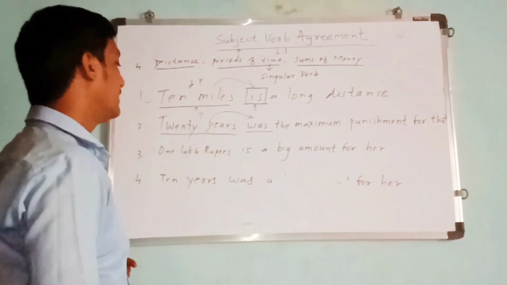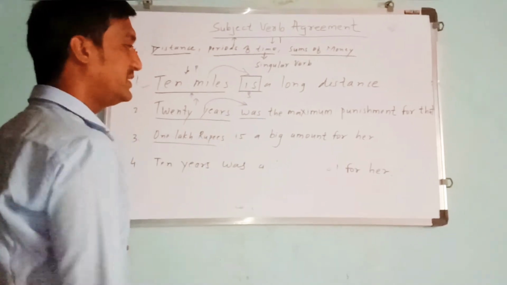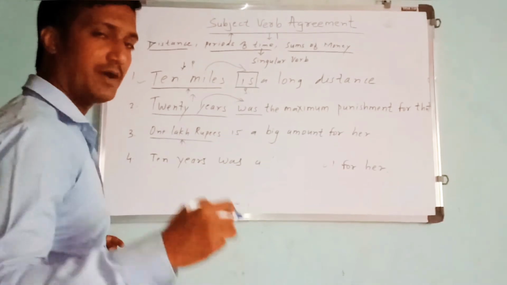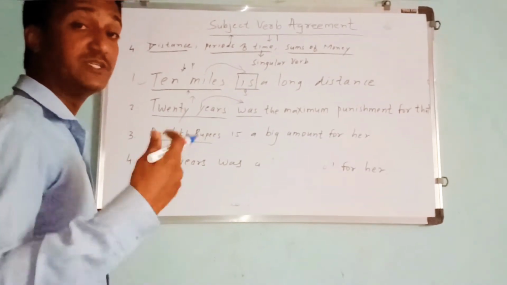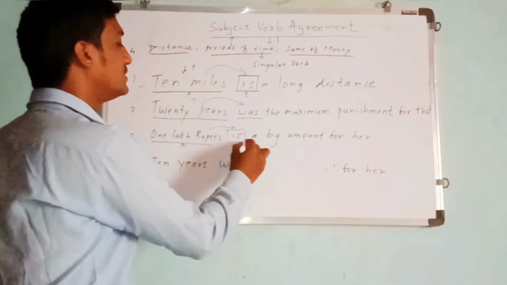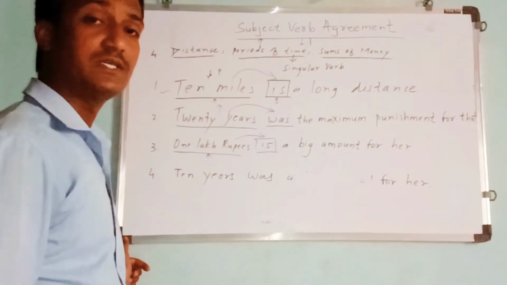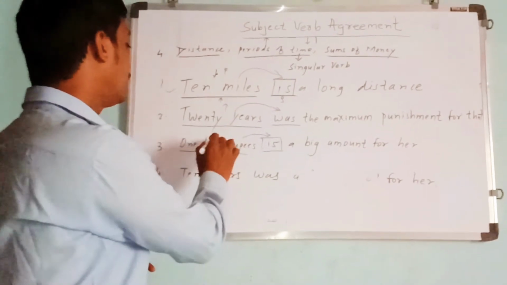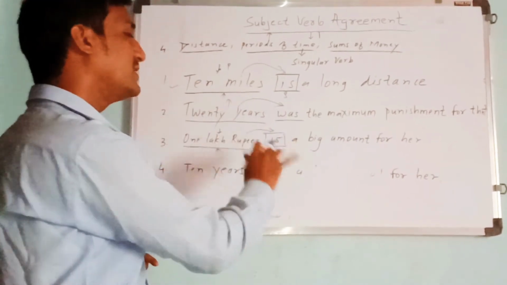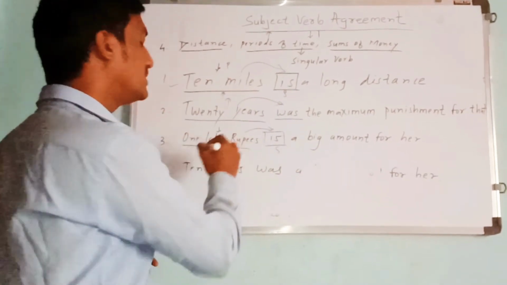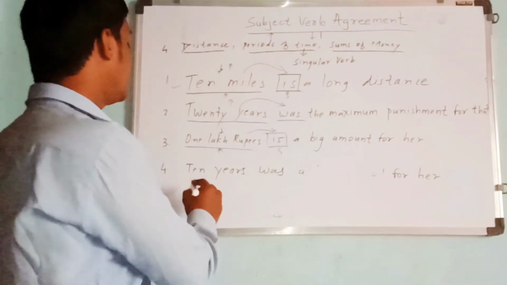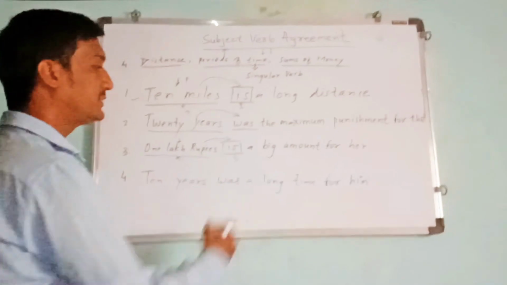Now the third example: 1 lakh rupees is a big amount for her. So here, though the amount appears plural, it will always be followed by a singular verb, because it is a sum of money, an amount.